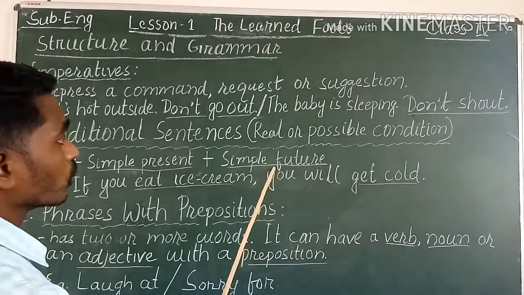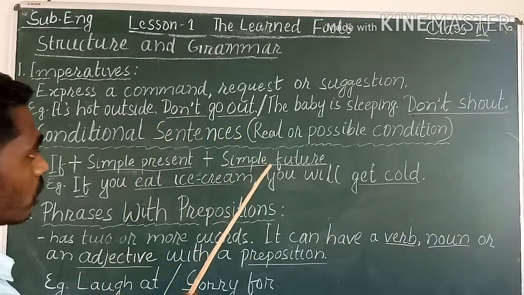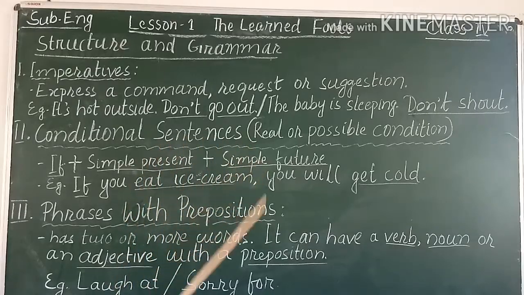Sometimes the simple future can come in the place of simple present and the simple present sentence can come in the place of simple future. So both can exchange and come.